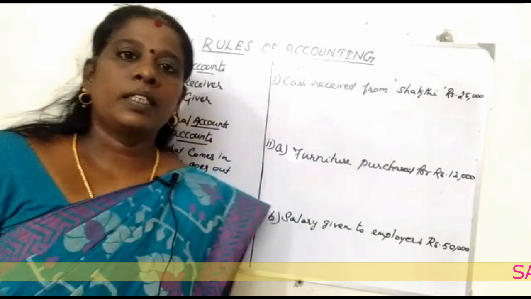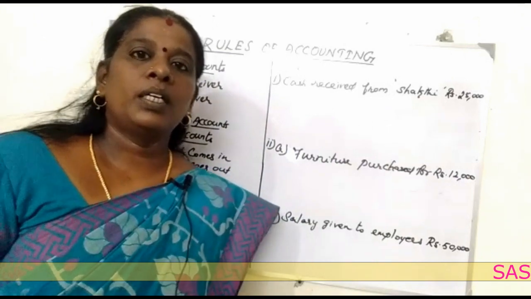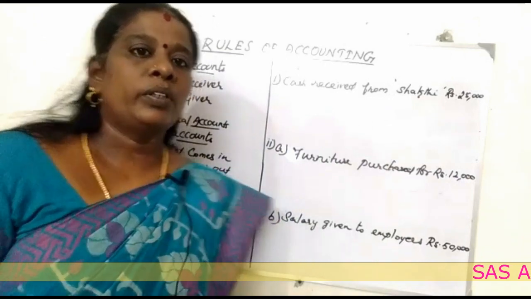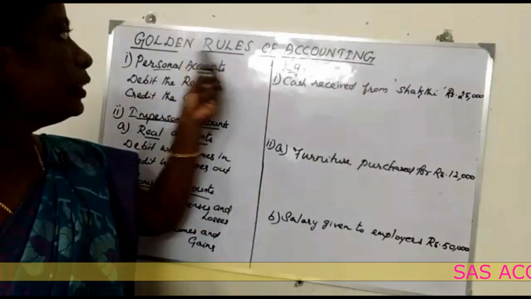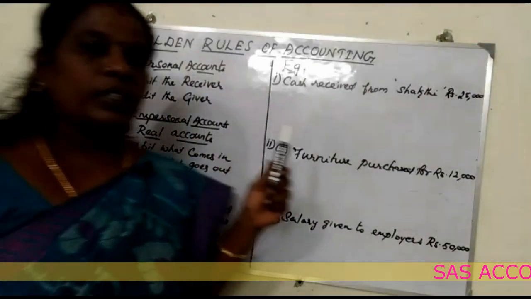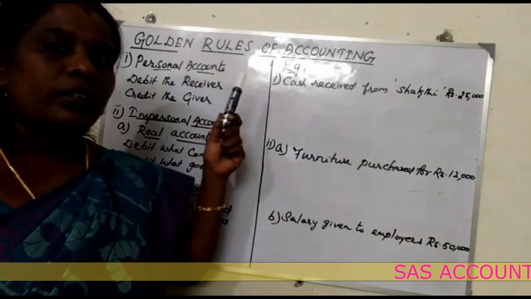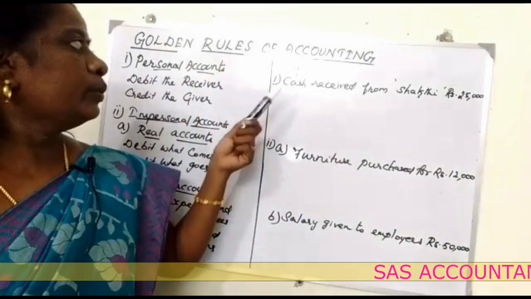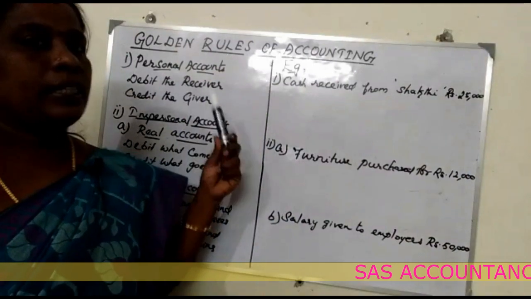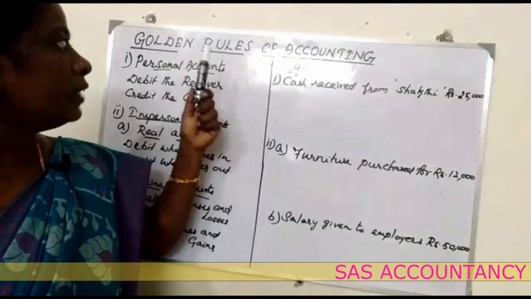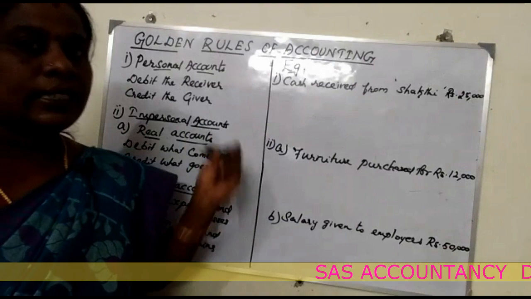Hi viewers, good day to all. In this video, let's learn about the golden rules of accounting. These golden rules of accounting are the basic rules which are helpful in preparing journal entries. While preparing a journal entry, we must follow these basic rules.